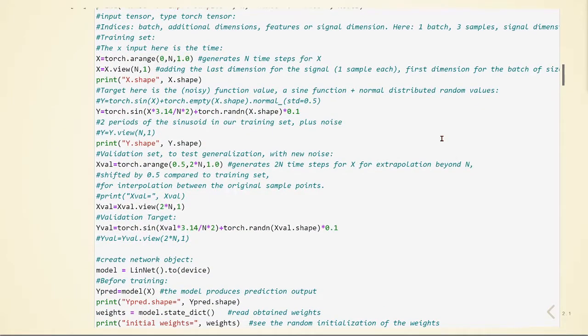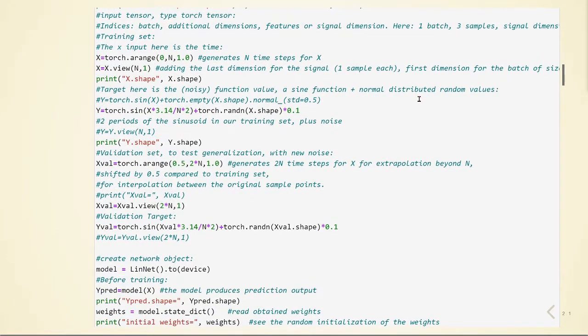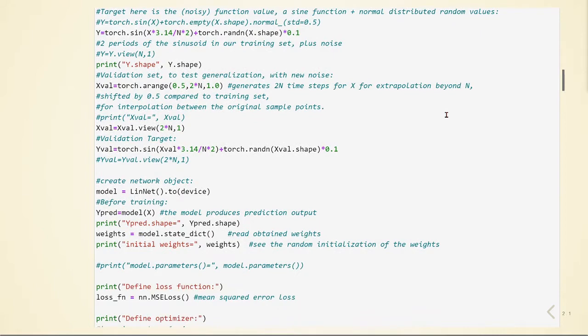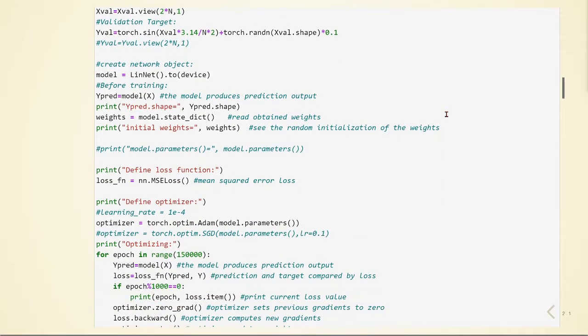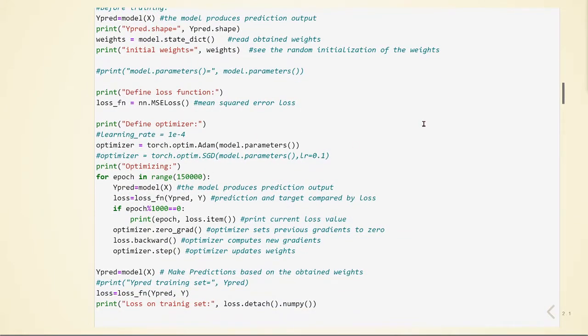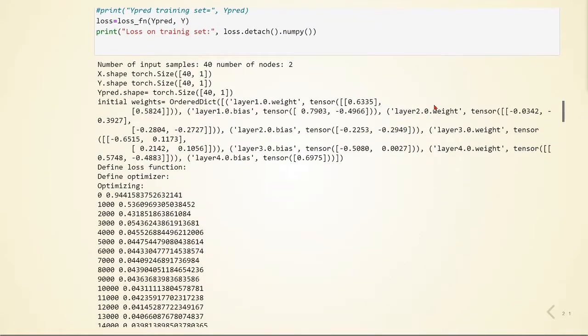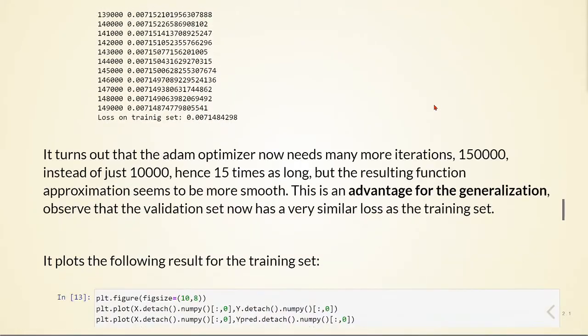And we'll do the same. It's the same input and target for the training set, and the same input and target for the validation set. We will use the same loss function and the same optimizer. We'll just increase now the number of epochs, and we'll run our model, and here we see that it turns out that the Adam optimizer now needs more iterations instead of just the 10,000, so we needed 15 times more, but the resulting function approximation seems to be more smooth.